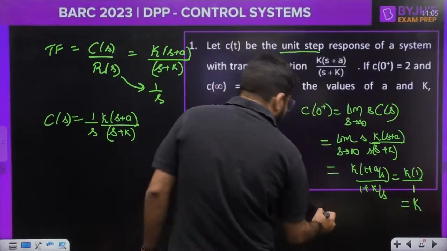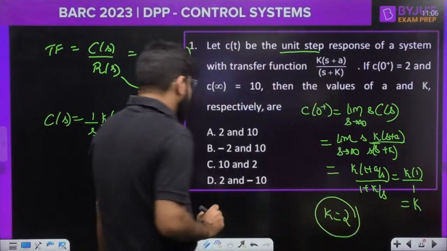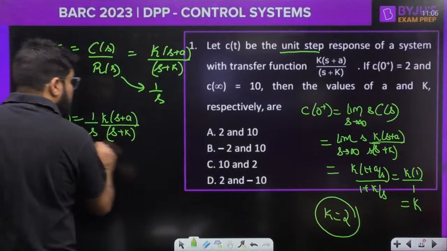So we get k. That means the value of k should be equal to C(0+), which is equal to 2. The value of k will be 2. Now let us work on C(infinity).